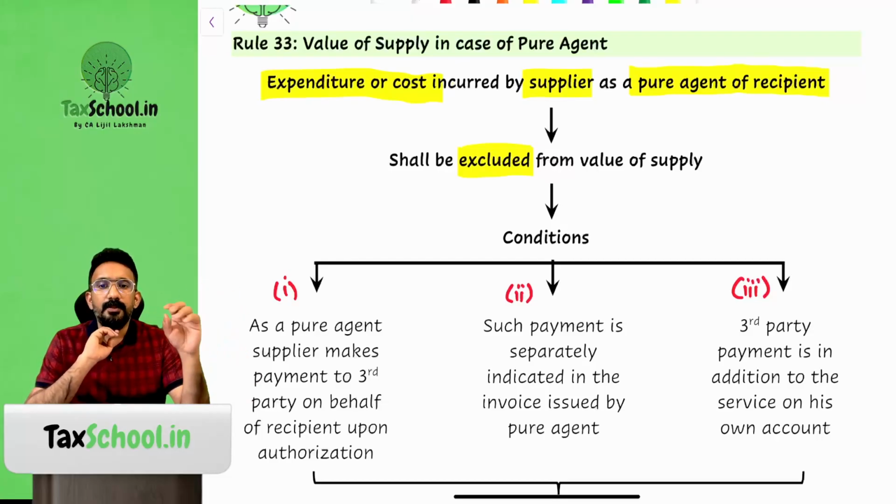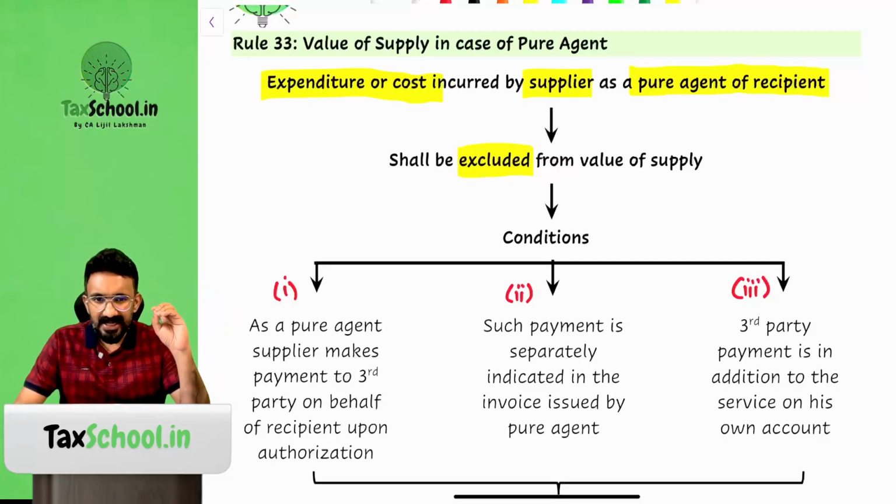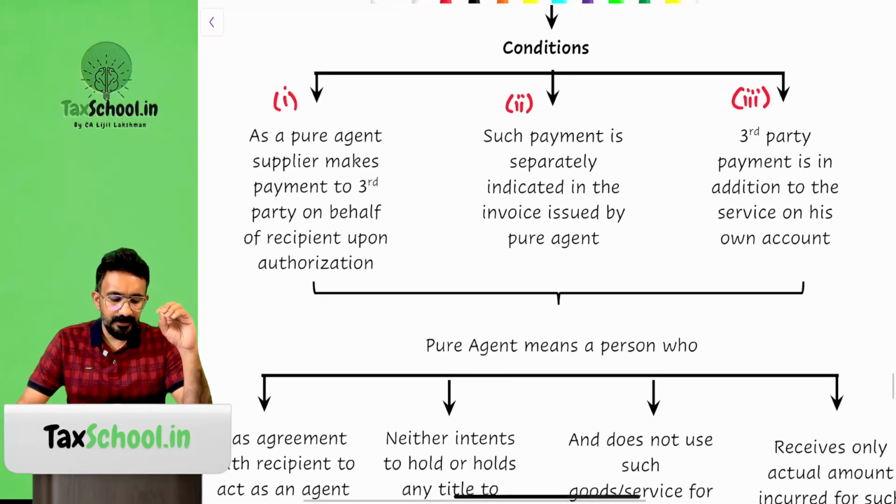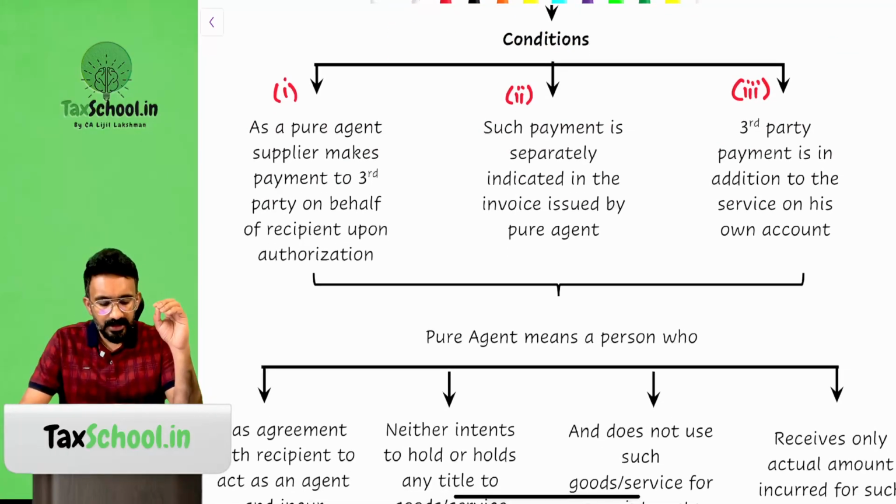Number 1, the pure agent supplier makes payment to the third party on behalf of the recipient upon authorization, so the client has told you to make the payment. Number 2, it is separately indicated in the invoice issued by the pure agent. Number 3, the third party payment is in addition to the service on his own account. The service on his own account was audit, and paying this tax was in addition to that.